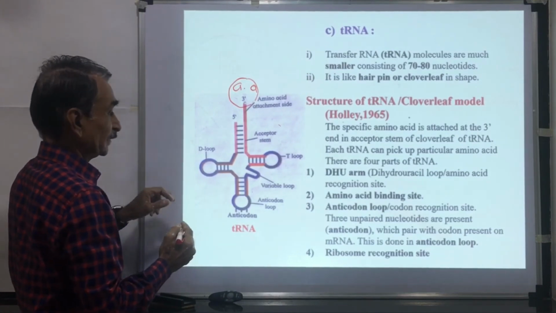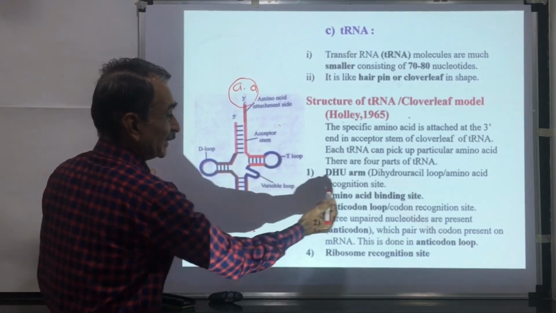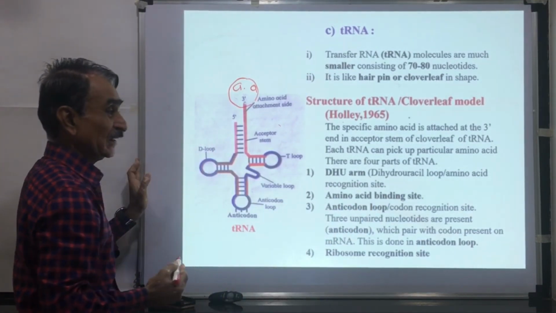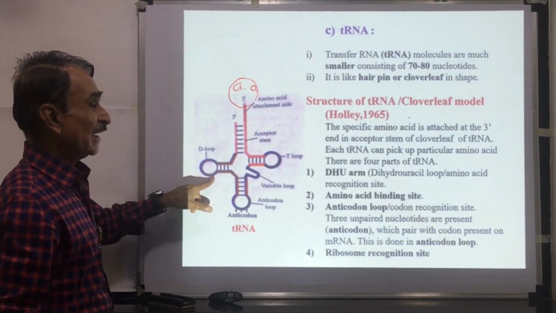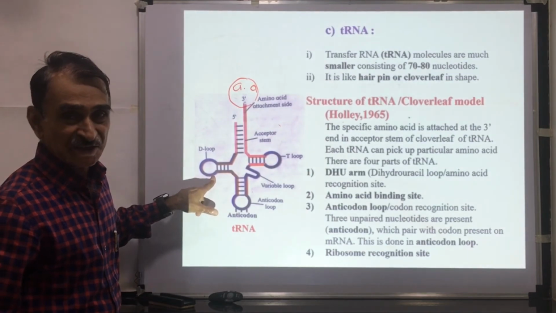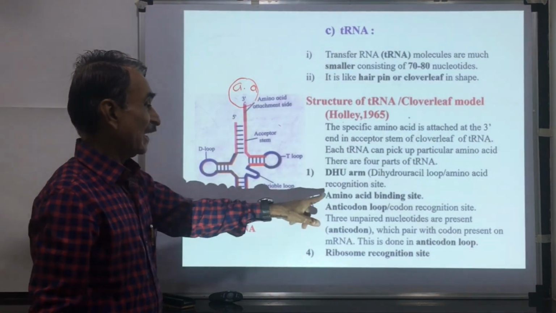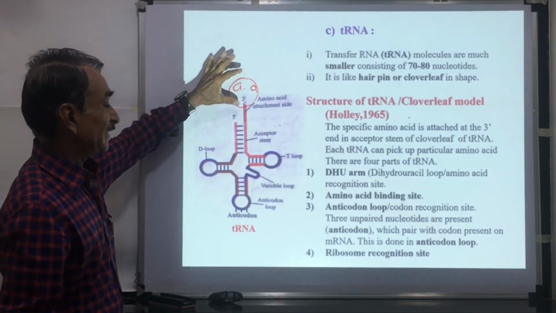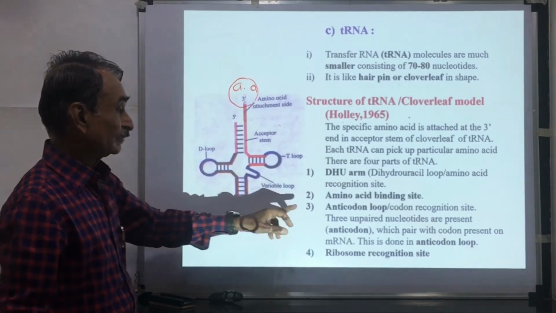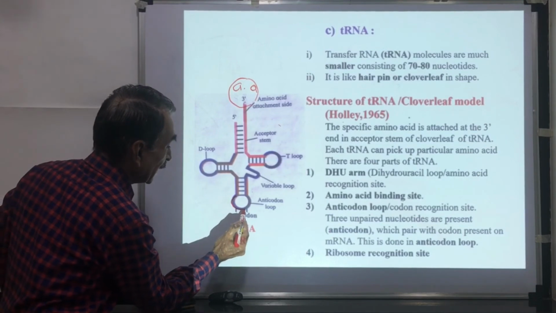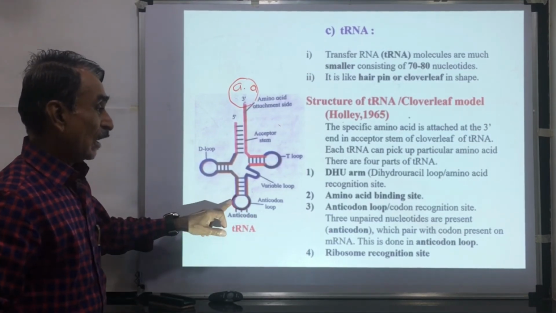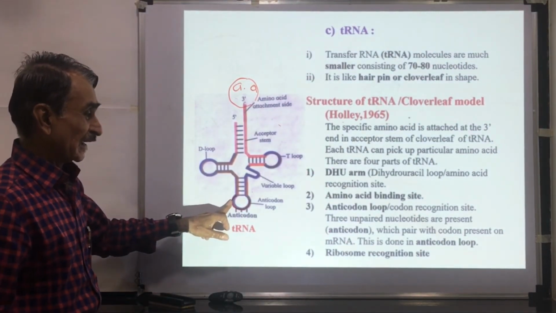This is the DHU loop, the dihydrouracil loop, which is also called the amino acid recognition site. Another is the amino acid binding site. This is the amino acid binding site. Then the anticodon loop. Here you can see this is the anticodon loop, or the codon recognition site.